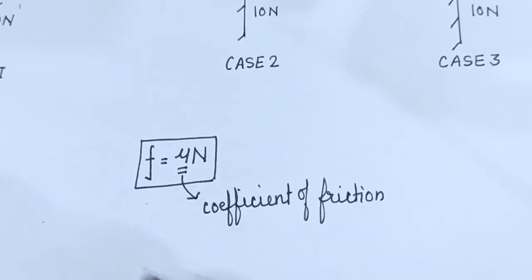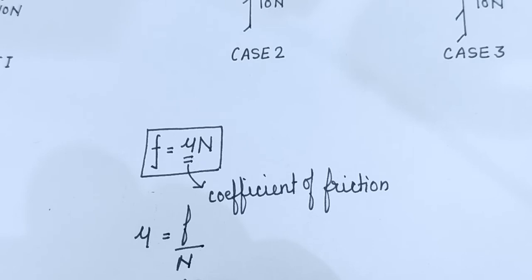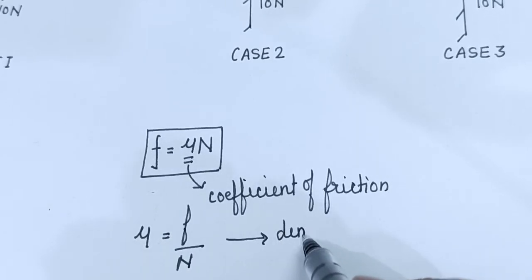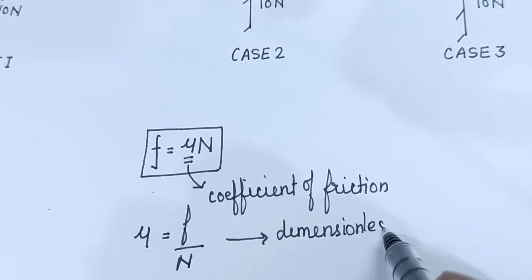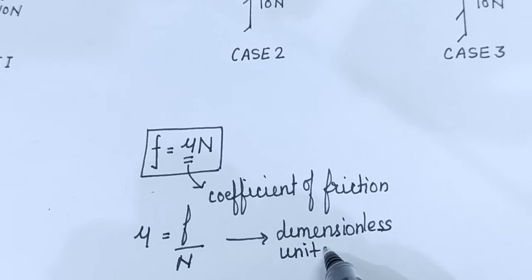And we know that coefficient of friction is frictional force upon normal reaction force. Both are forces, so it is a dimensionless, unitless quantity. Clear?